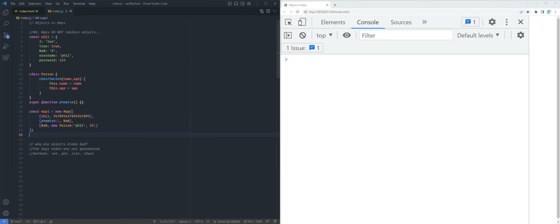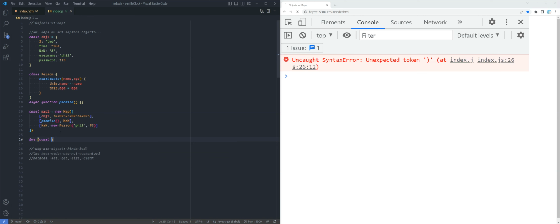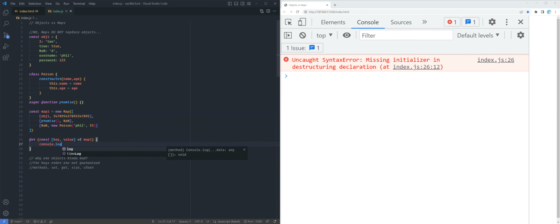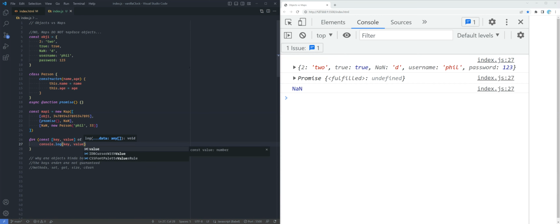We can actually just do a for loop. For const, and I'm going to use array destructuring here. When we destructure, the first variable gives us access to the map's keys, and the second one is the value that it holds. So for const key, value of map1, we're just going to console.log key, comma, value.